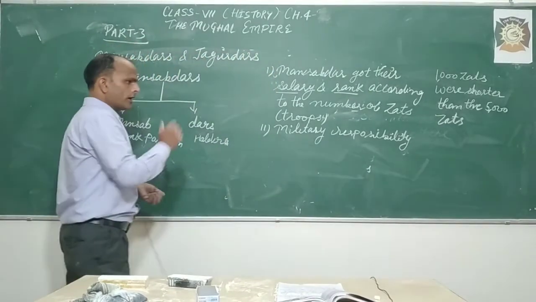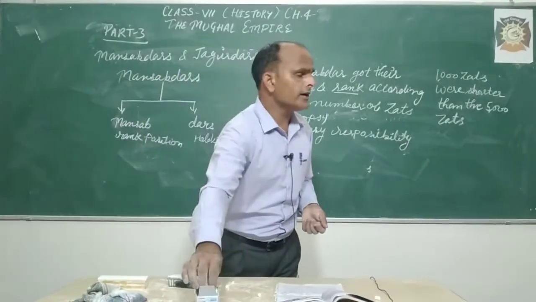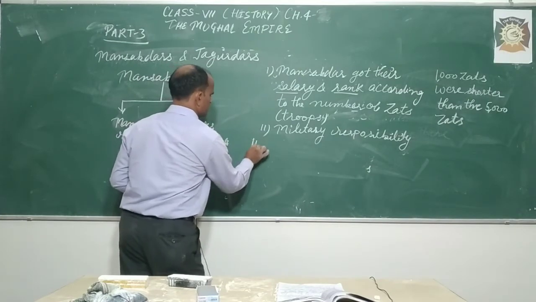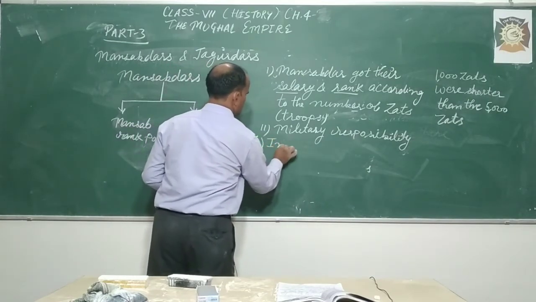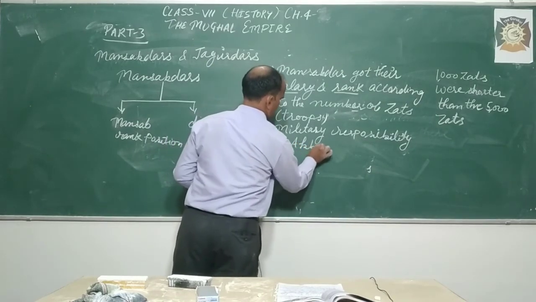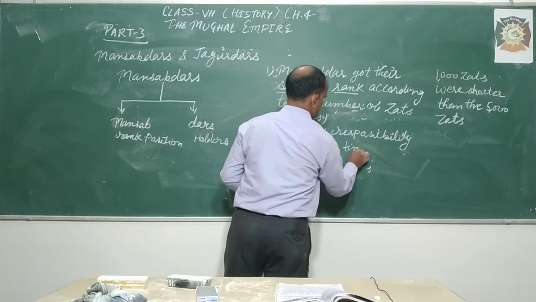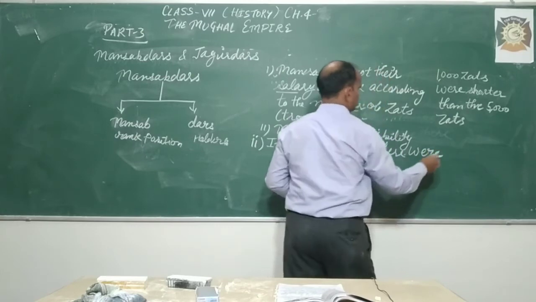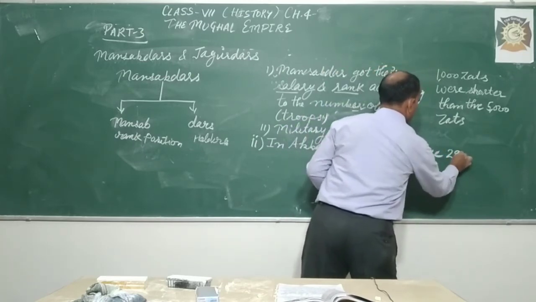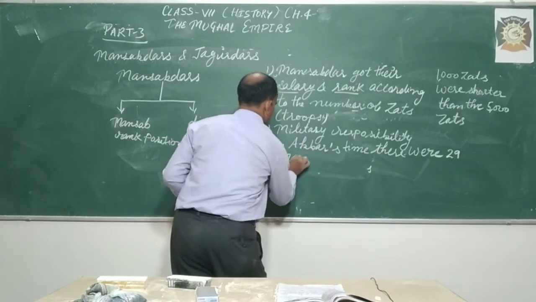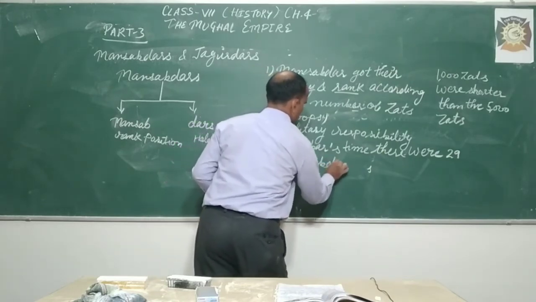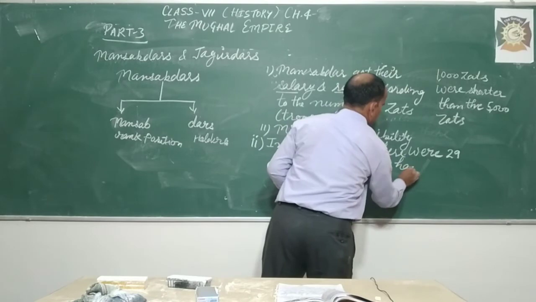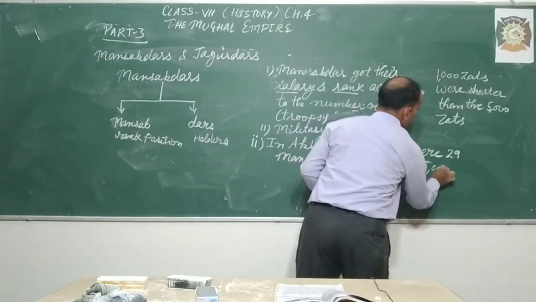And for your kind information, in Akbar's time there were 29 Mansabdars who had 5000 zabs.